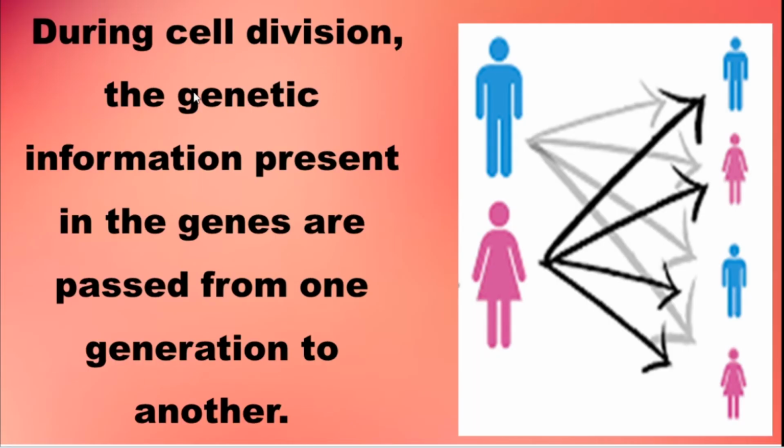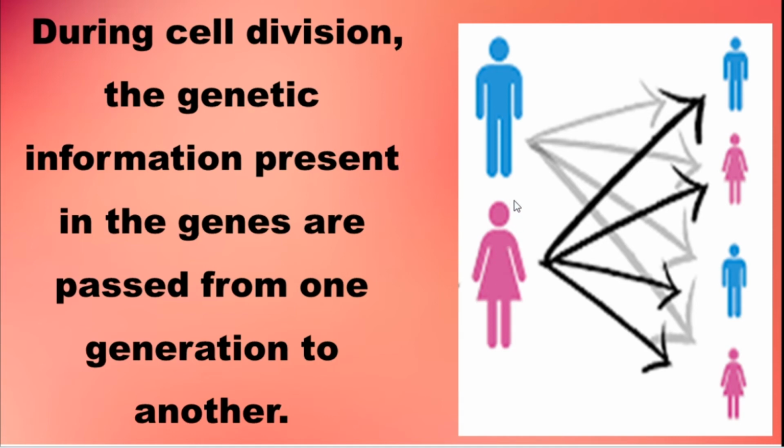During cell divisions, the genetic information present in the genes is passed from one generation to another. Maybe we consider a male and a female. Some special characters are present here, and some other characters are present there.